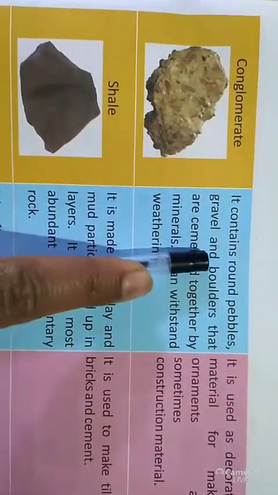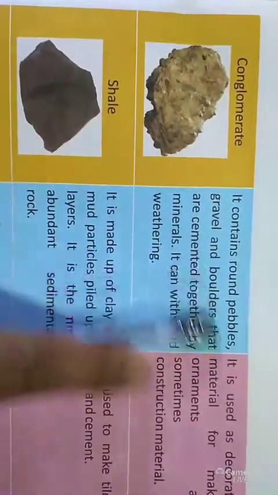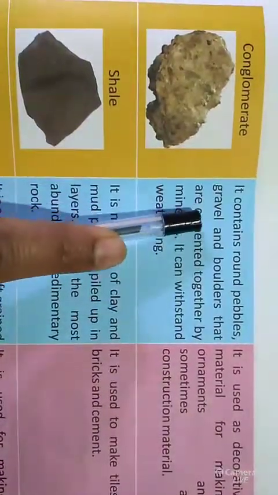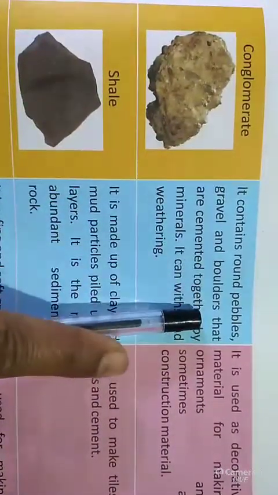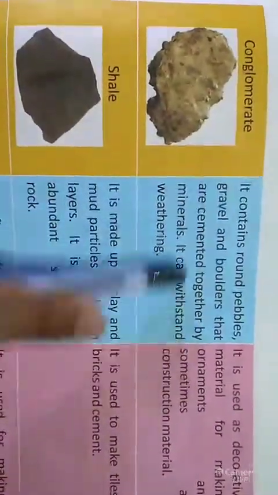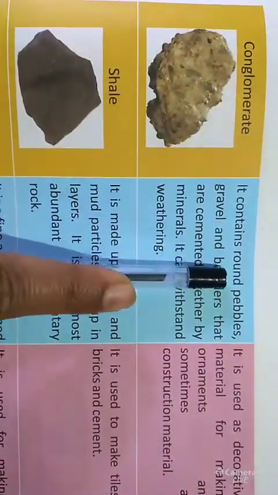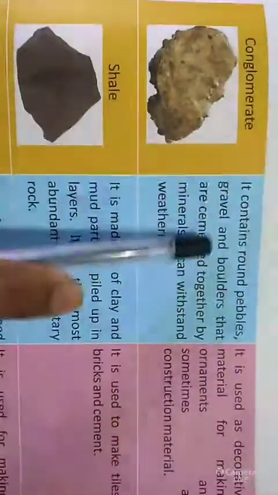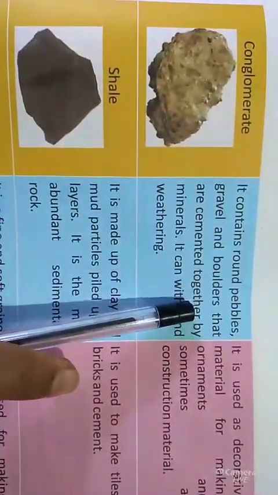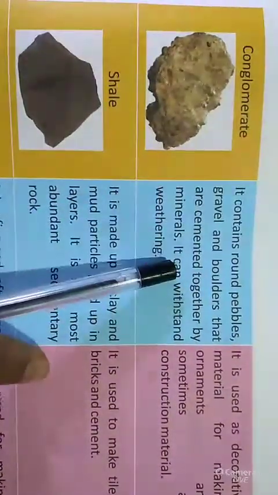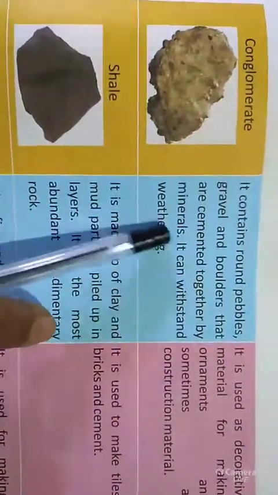So what are the properties? It contains round pebbles, gravels, and boulders that are cemented together by minerals. Look at the picture: round pebbles, gravels, and boulders cemented together by minerals.